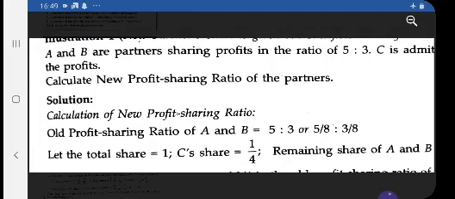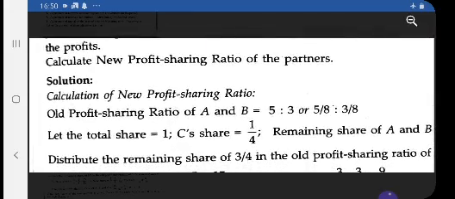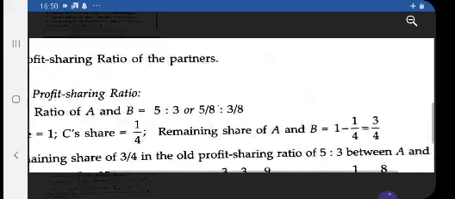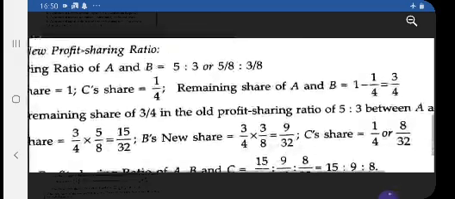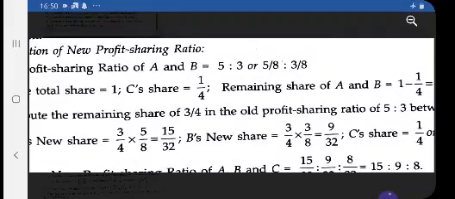In this case you have to assume that the total share is 1. If C's share is 1/4, then out of 1, what will remain in the firm? That is 1 minus 1/4, the remaining share, 3/4. Now this remaining 3/4 will be distributed in the old ratio.